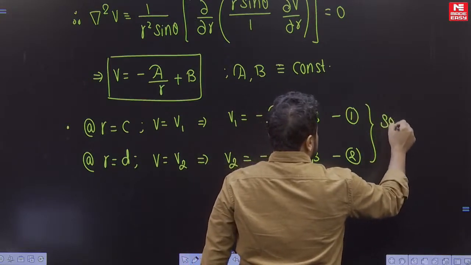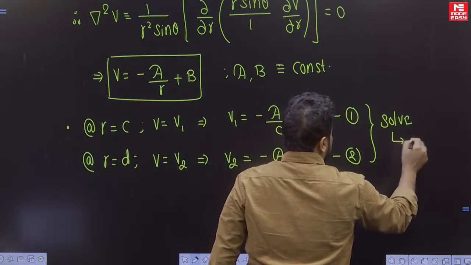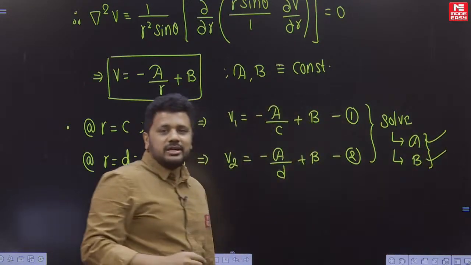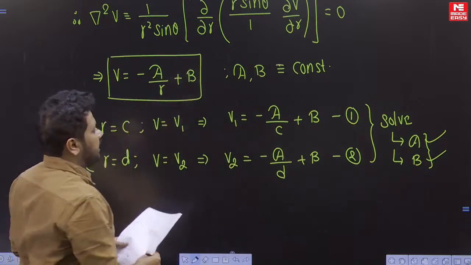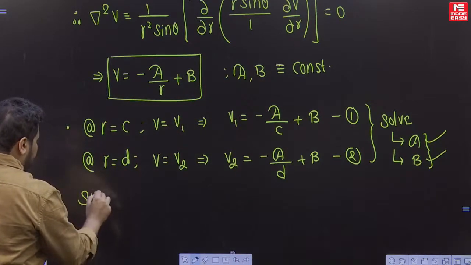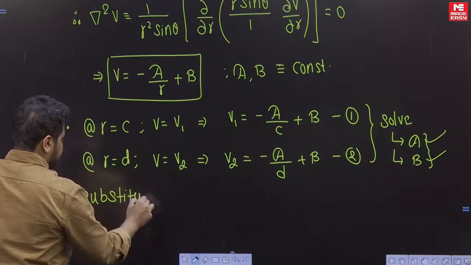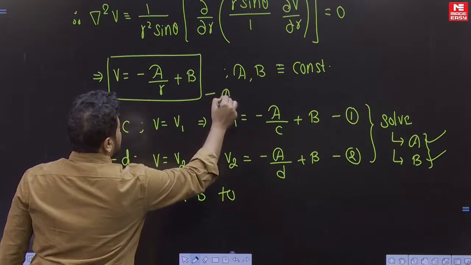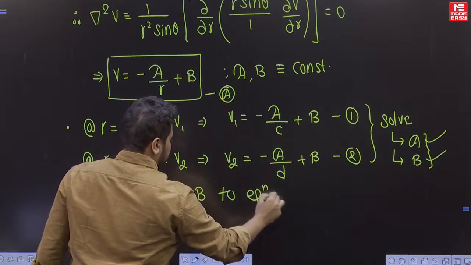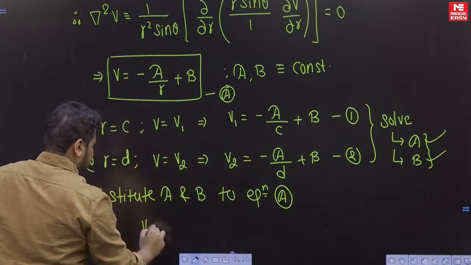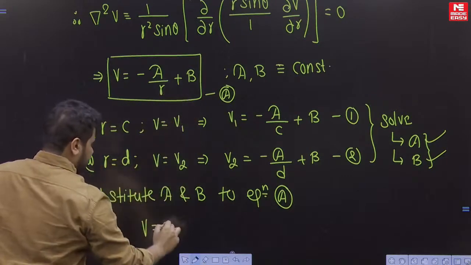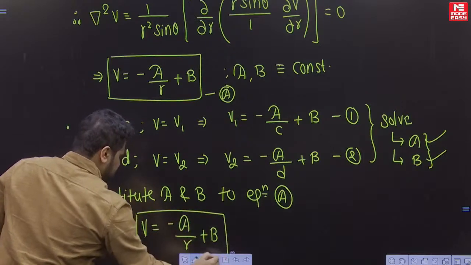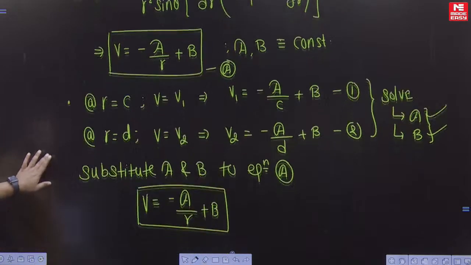Solve these two. After solving, you will get the values of a and b, and then you have to back substitute a and b into the equation, minus a upon r plus b. Whatever comes will become the answer. That is the final answer.